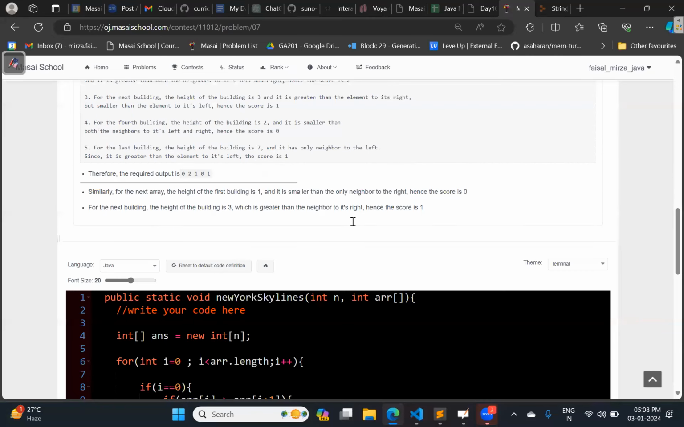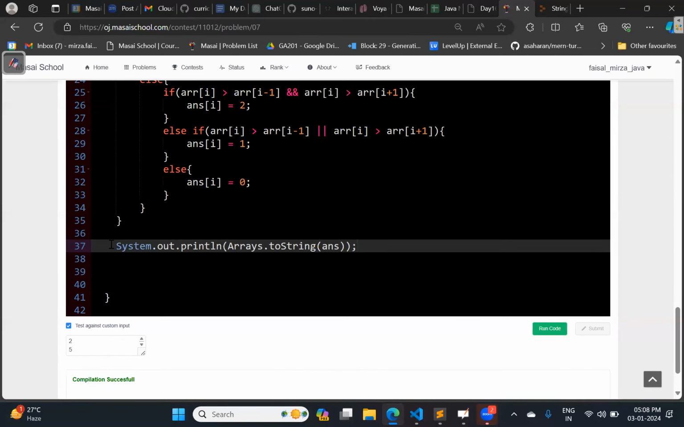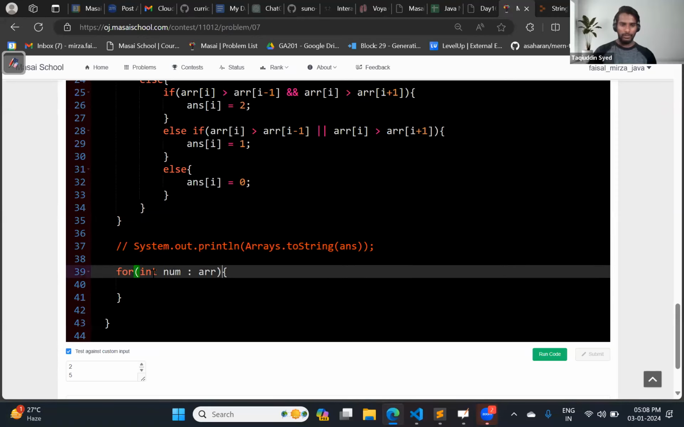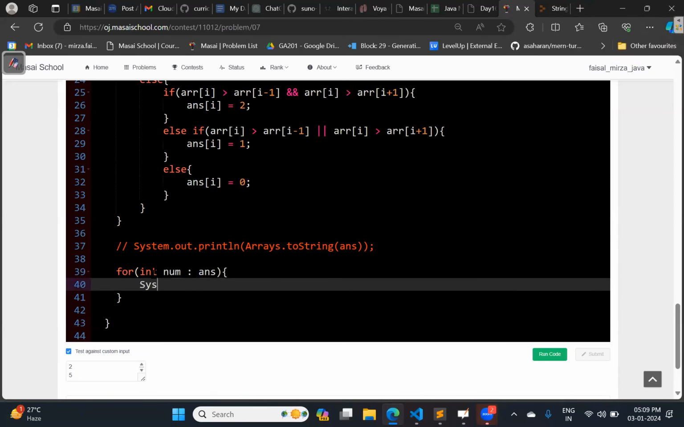So this is again very important, to print the output. You might be thinking, how many of you know the enhanced for loop? Varun sir showed us this syntax actually. So this is called the enhanced for loop. The enhanced for loop makes your work very simple.